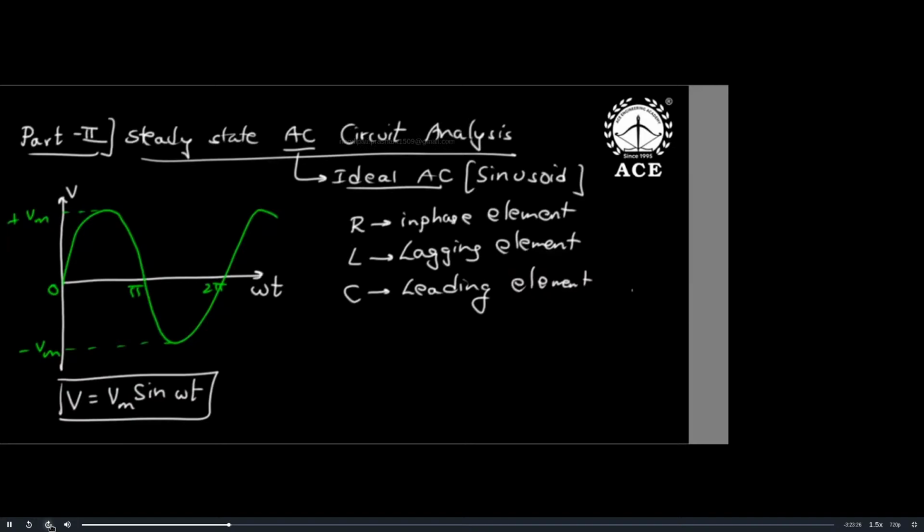Why does that happen? What is reactance? What is impedance? All this we will study. It is very interesting, and this is the dominating part, which includes resonance, magnetic circuits, locus diagrams, power calculations. It is a big part compared to DC, and more mathematics is involved because phasor calculations are always tougher than DC.